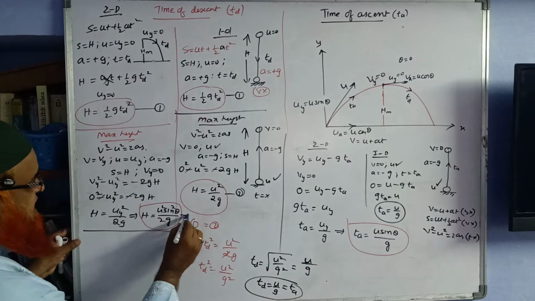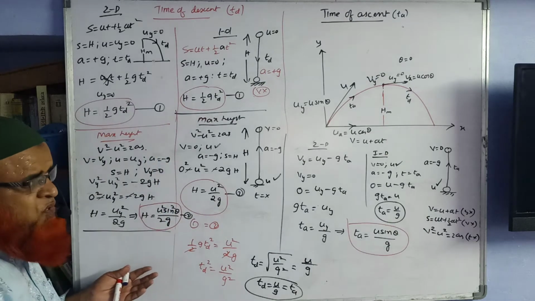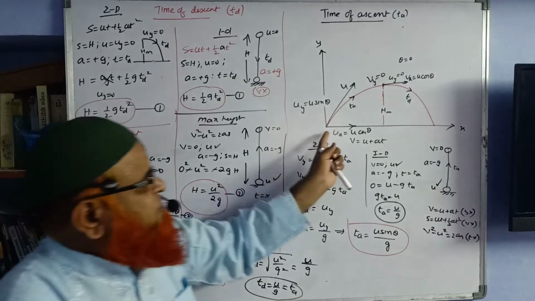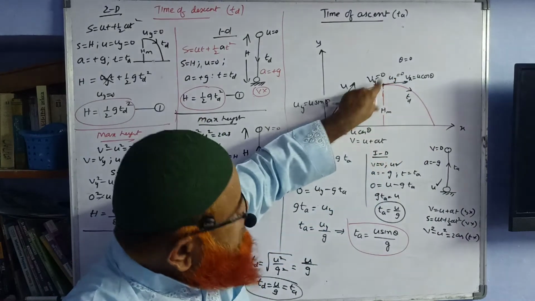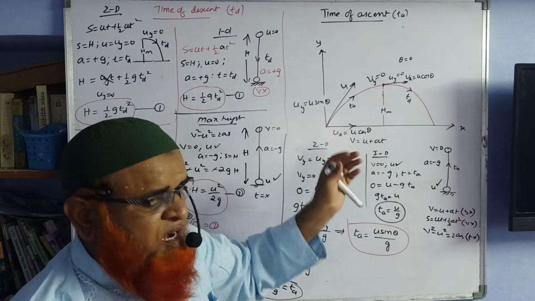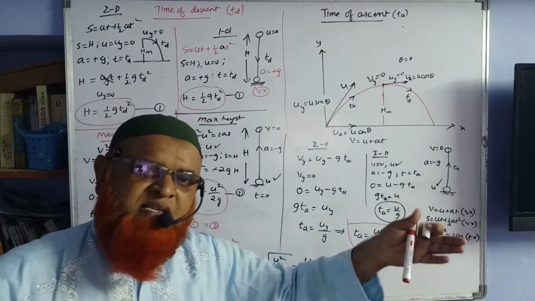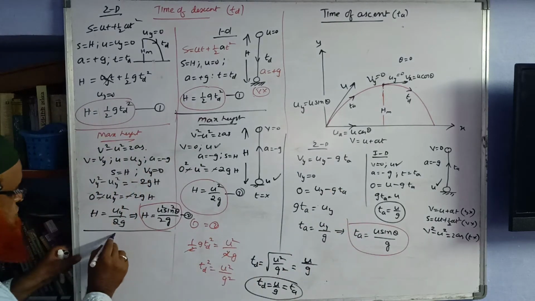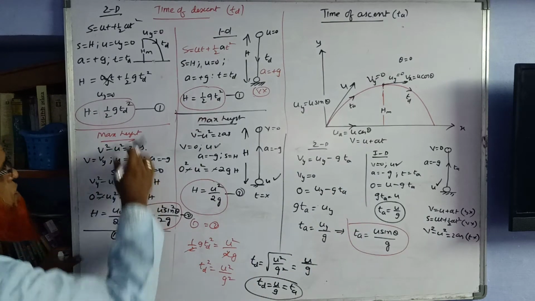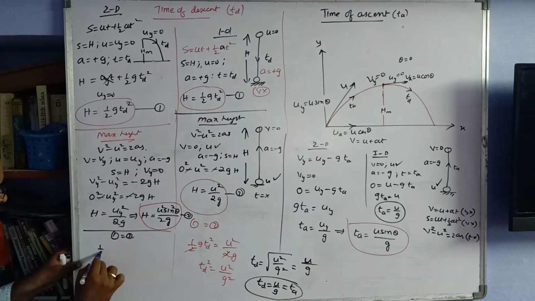Let us consider this height as 2 and this height as 1. Both are representing heights only. In the first part we are reaching the maximum height, and in the second part we are falling from the maximum height. You are getting the same, so height 1 will be equal to height 2. When 1 is equal to 2, then what happens here?